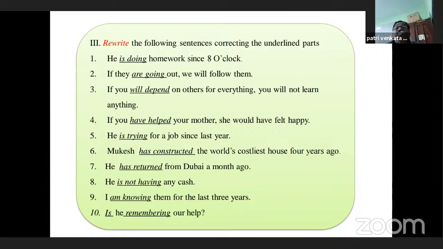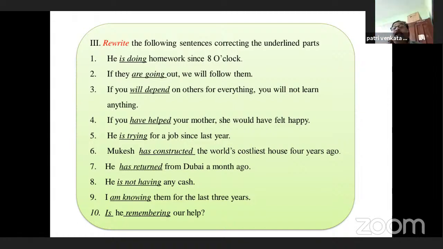Right. If you will depend on others for everything, you will not learn anything. The problem is, yes, in the if clause, generally we don't use will or shall. So if you depend on others for everything, you will not learn anything. Will and shall are verbs that indicate futurity, and we find them in the main clause, not in the if clause.